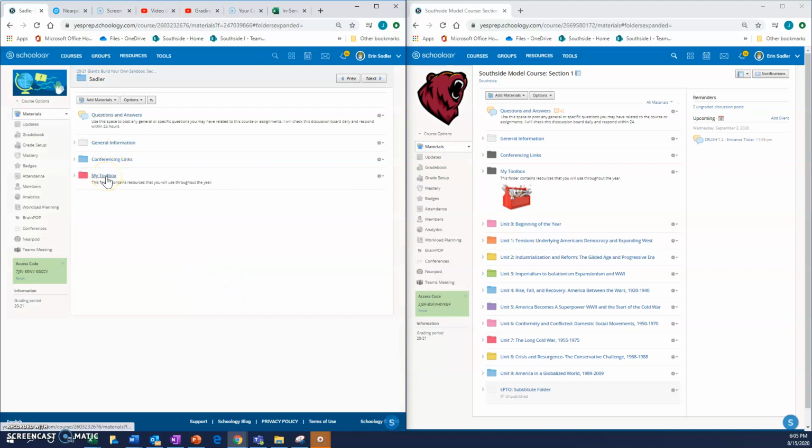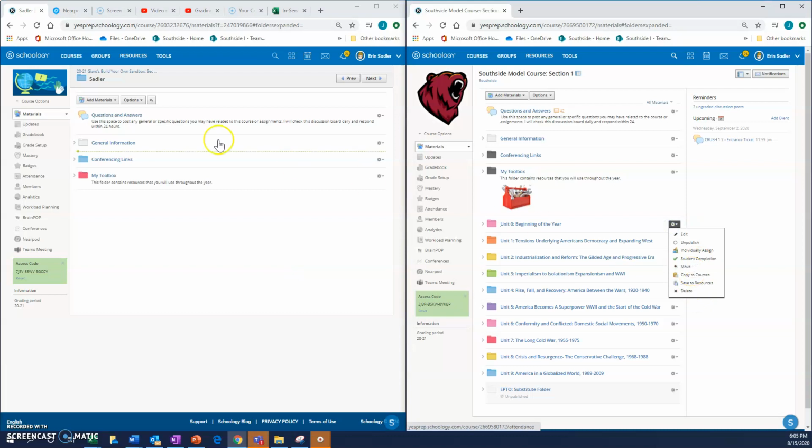There I go. All right, so you would continue to replicate this process just by adding the folders, or you could copy them over, whichever you prefer.